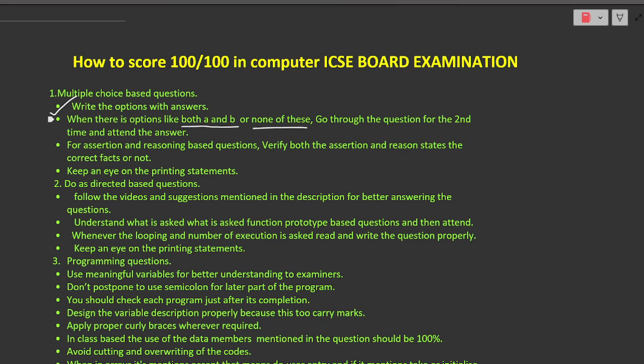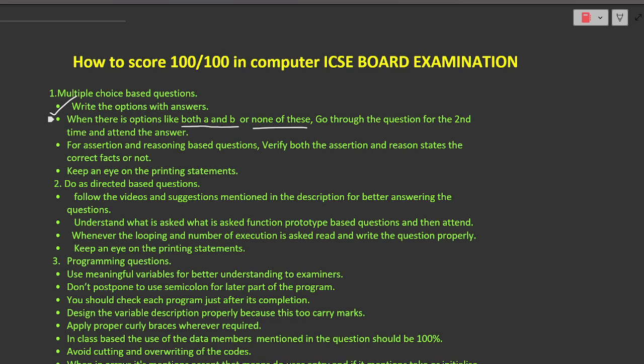Remember students, whenever in the question paper you are getting options like both A and B or B and C or C and A, suppose you have got a correct option according to the question, do not mention that particular option and switch to another question. You must also look at the other options.